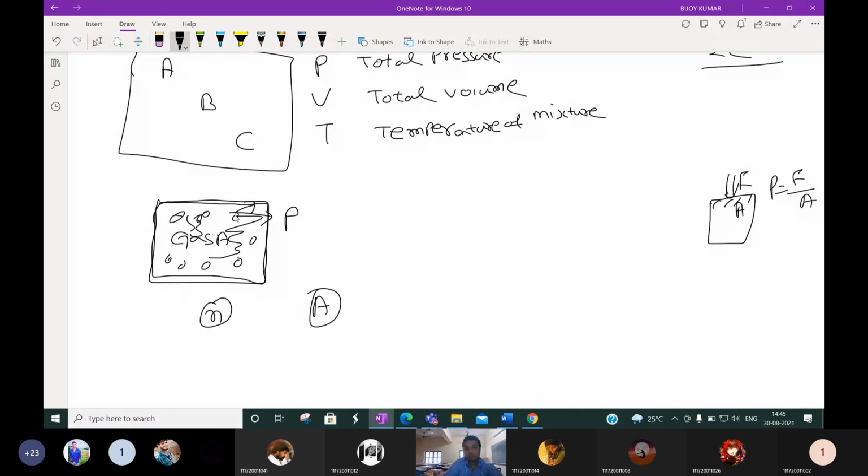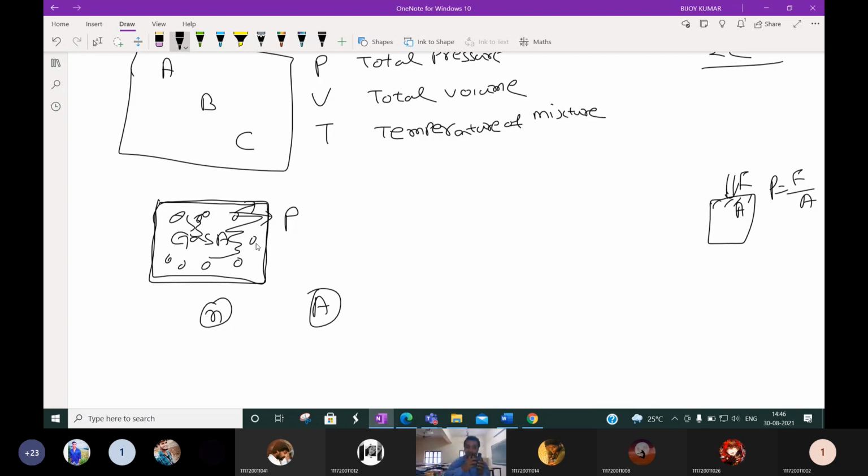So when these molecules collide, they collide with each other and also with this container. This container has surface area A. So how much collision is occurring? Suppose this is the molecule, colliding with each other. They collide with this wall. It means it is applying a certain push force. So bombarding with each other is like you are throwing some ball at the wall. It means you are giving some pressure to the wall.